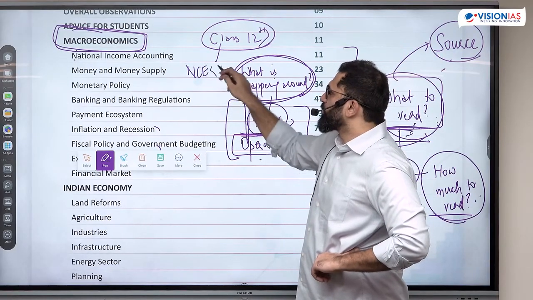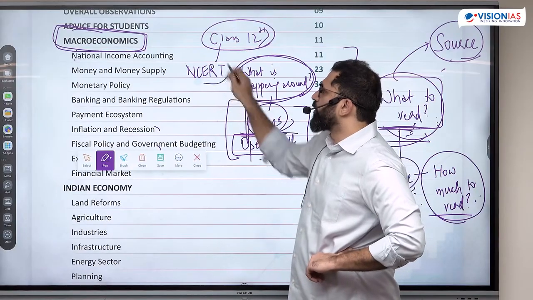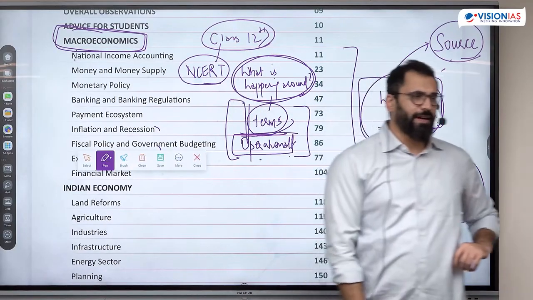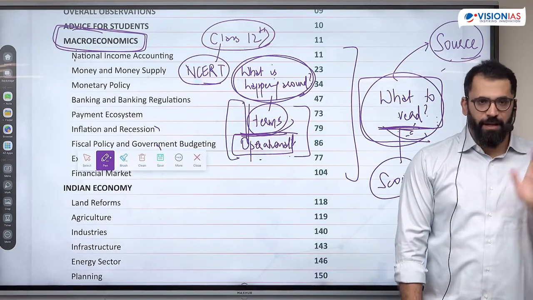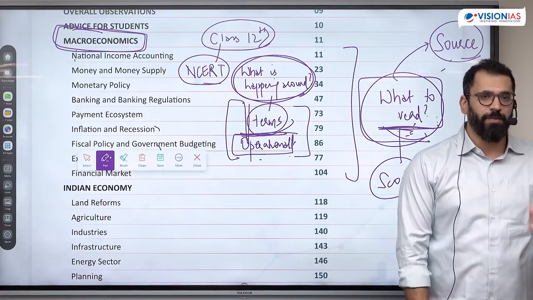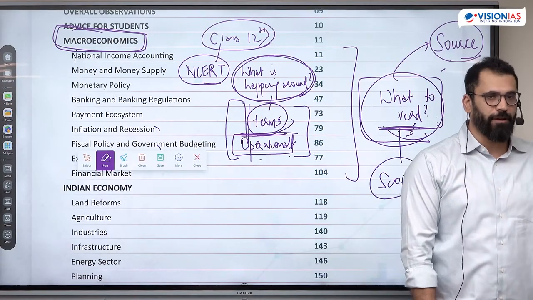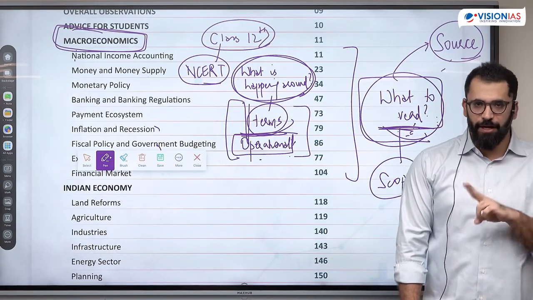NCERT of class 12 which goes by the name of Introductory Macroeconomics. There are roughly 6 chapters in it. Each and every chapter is where the questions are going to come from. There are 2 parts of the paper in prelims. One half of the paper is macroeconomics, the other half of the paper is Indian economy.